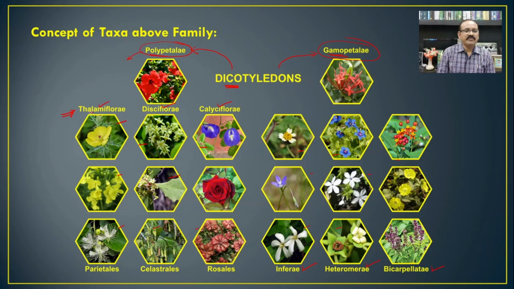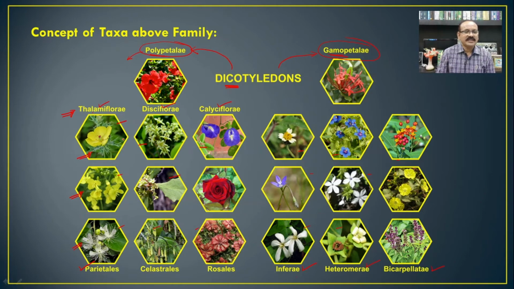Here in the Thalamiflorae, we have taken an example of the Parietales, the plants with this Argemone mexicana, then this is Brassica campestris, and this is Capparis.